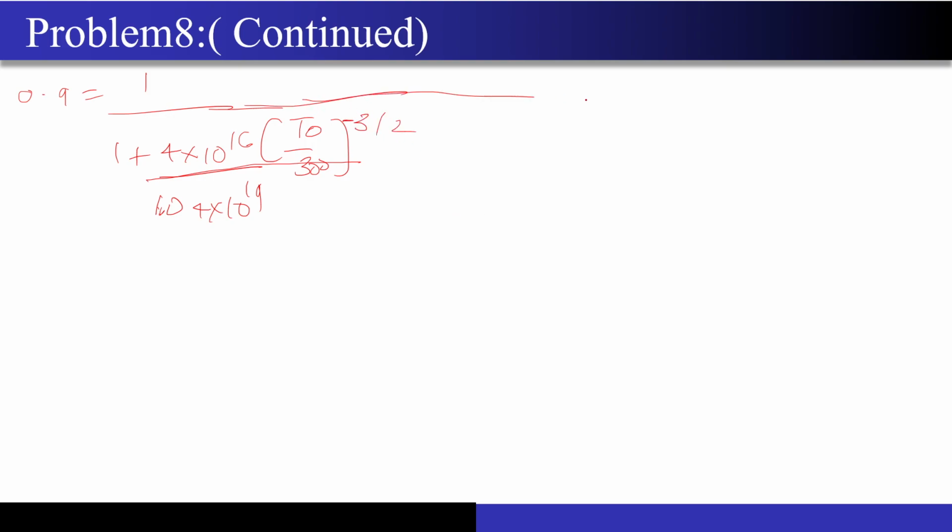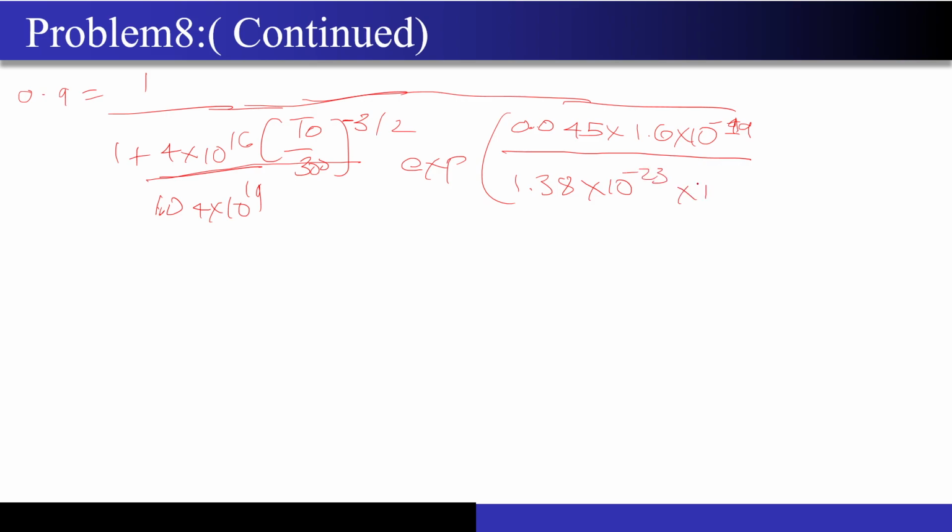And now we have one more thing, the big exponential. Exponential of the ionization energy, which was given as 0.045 because it is 45 millielectron volt. I have to convert it from electron volt to normal units, so this is times 10 to the power minus 19, divided by kT, which is 1.38 into 10 to the power minus 23 into T. So we have two T's: one T naught at one place and another T naught at another place. Now this denominator will go on the LHS, this 0.9 will come back on the RHS, and we will try to solve it.